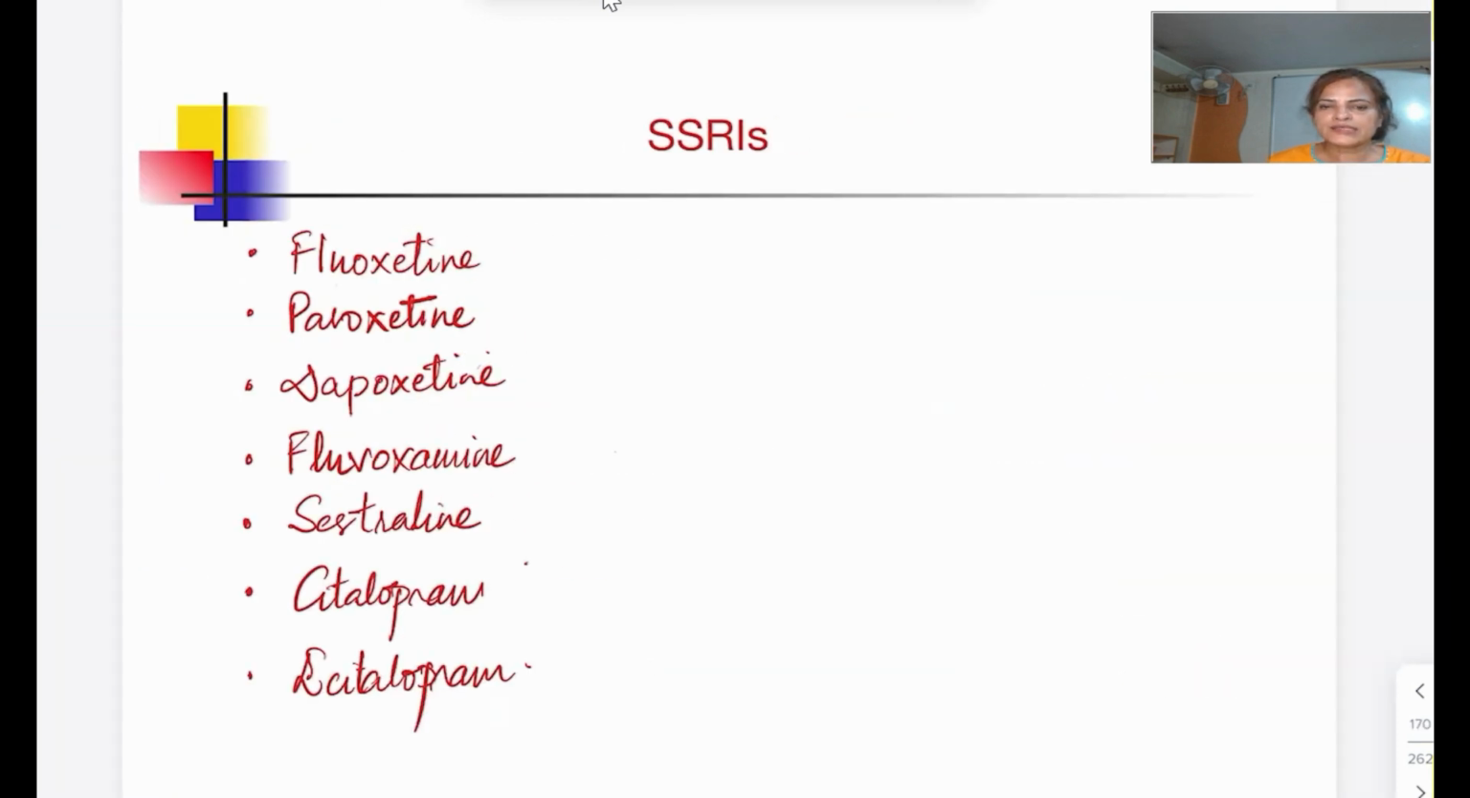So what comes under SSRI? We have these drugs: fluoxetine, paroxetine, dapoxetine, fluvoxamine, sertraline, citalopram and escitalopram.